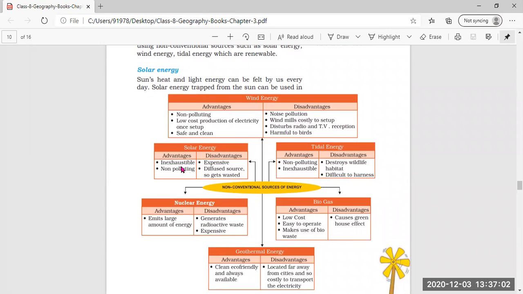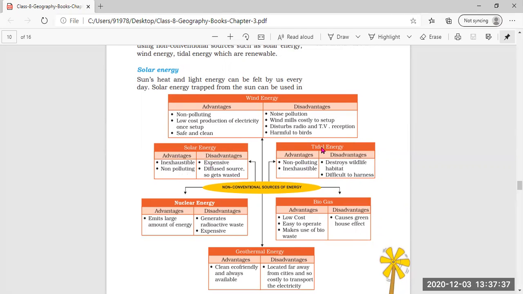Next, about solar energy. The advantage of solar energy is that it is inexhaustible, means it cannot be exhausted or finished off. It is non-polluting also. It cannot pollute the environment. Now, a disadvantage of solar energy is that it is expensive. First and foremost, setting up a solar energy project is costly. It proves very costly. Then second thing, it is a diffused source, so other sources get wasted.